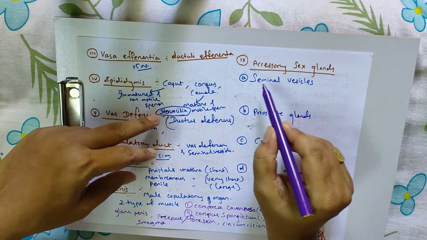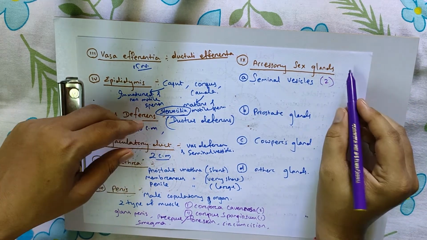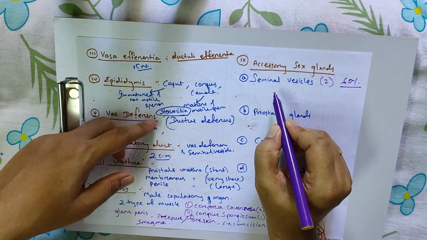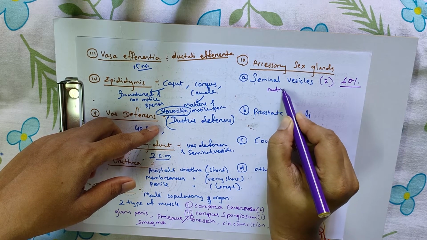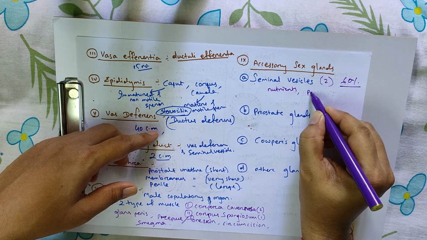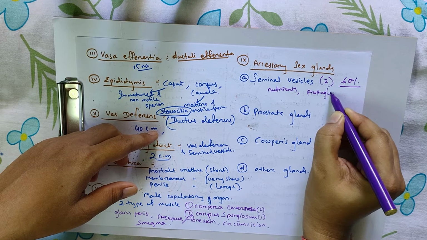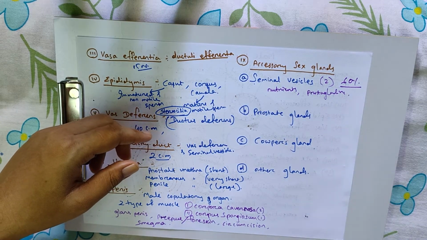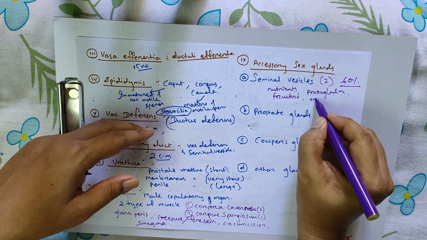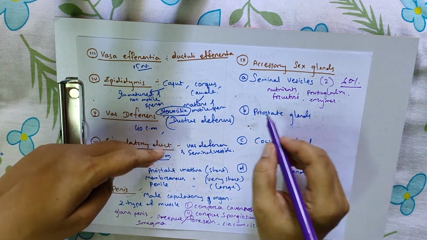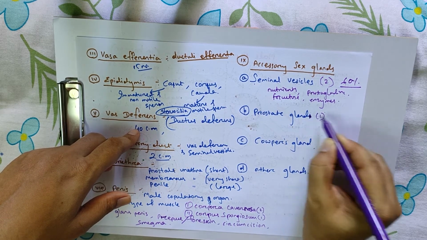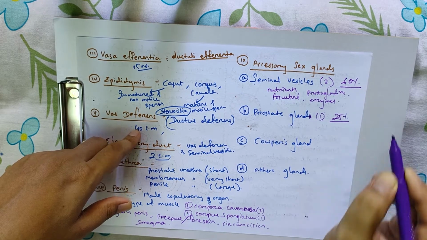Next, accessory sex glands. Seminal vesicle, 2 in number, contributes about 60% of the total semen, and it contains nutrients, prostaglandin, fructose, enzymes, etc. Prostate gland, 1 in number, contributes about 25%.